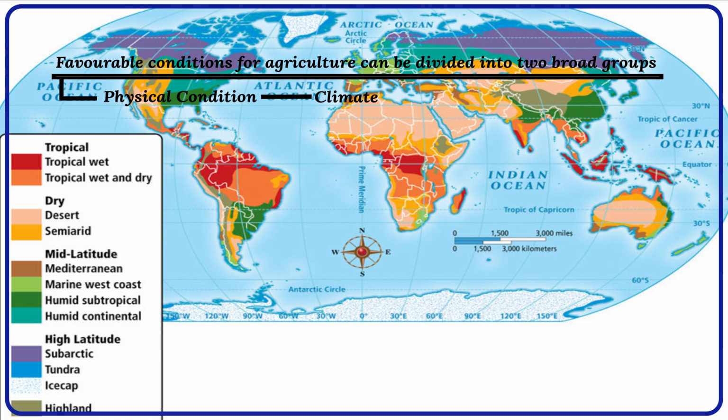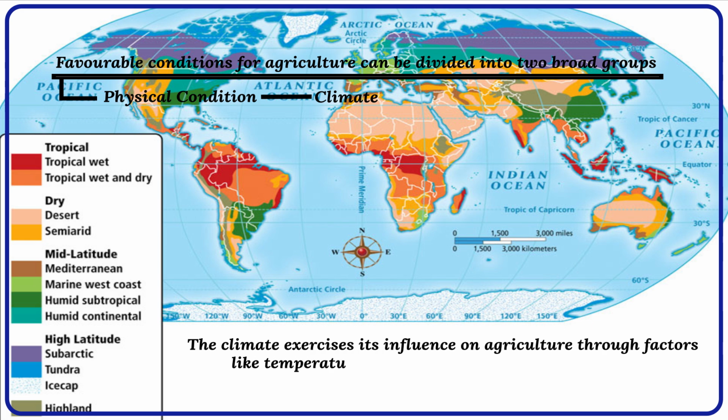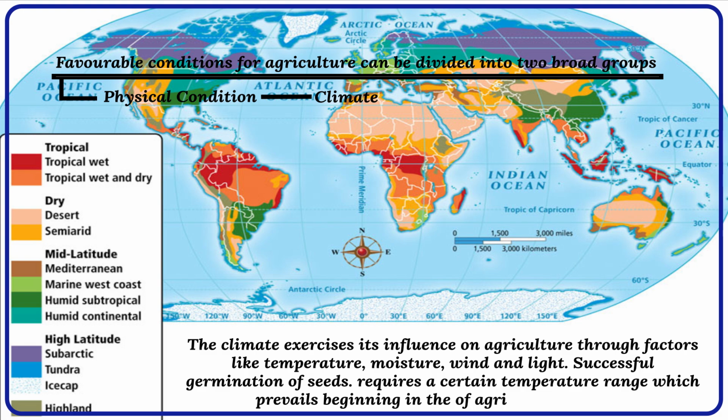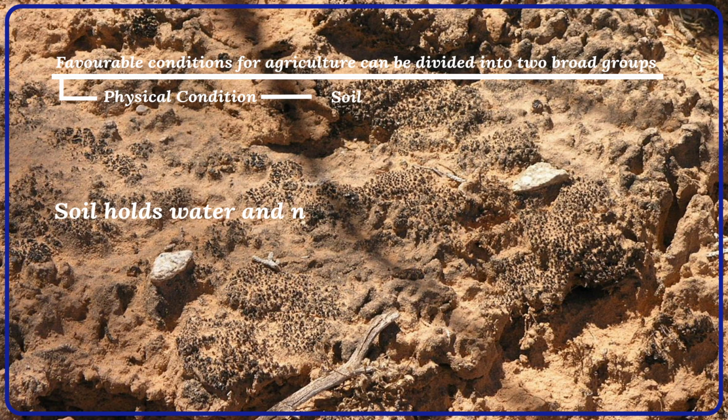Physical conditions. Three chief physical conditions influencing agriculture are climate, soil, and relief. The climate exercises its influence on agriculture through factors like temperature, moisture, wind, and light. Successful germination of seeds requires a certain temperature range which prevails in the beginning of agricultural season. Soil holds water and nutrients needed for plant growth.